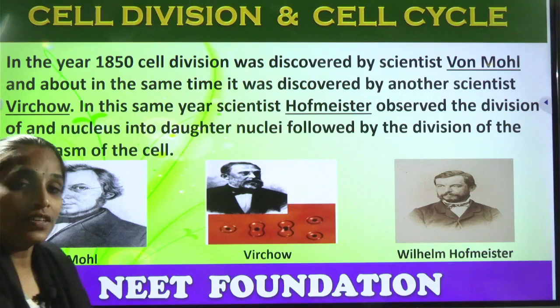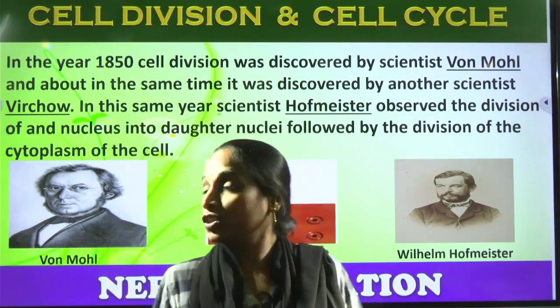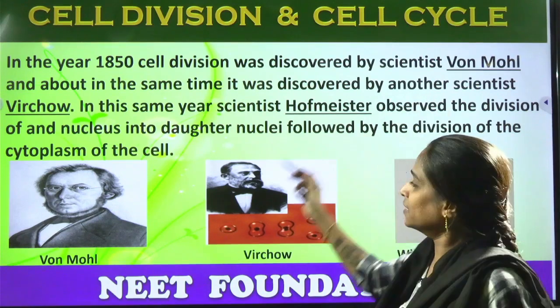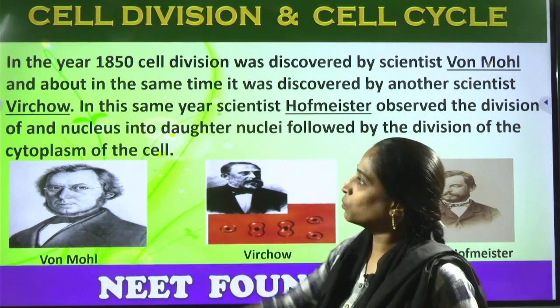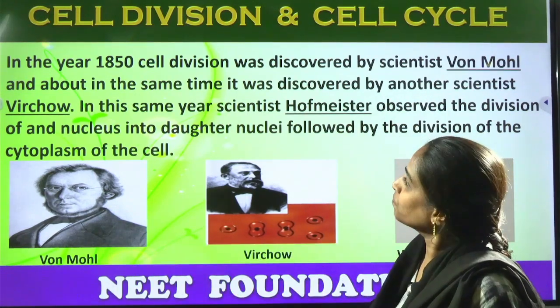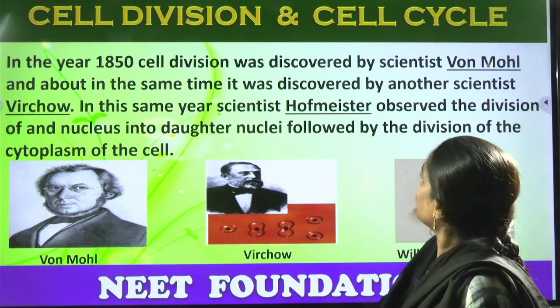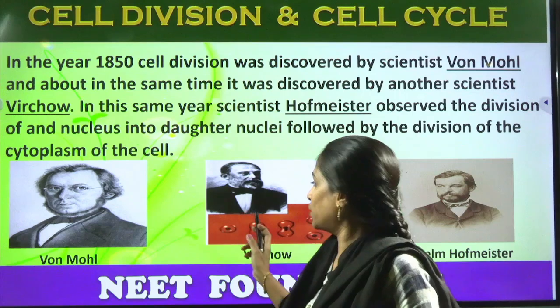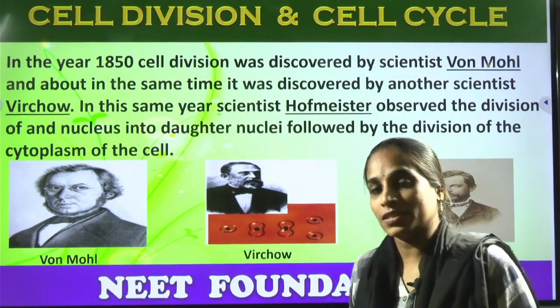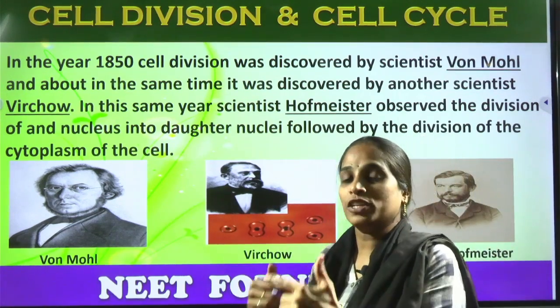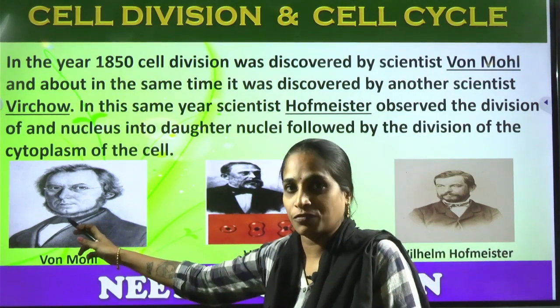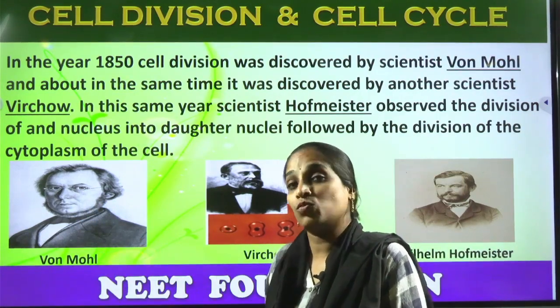So who discovered cell division? In the year 1850, cell division was discovered by the scientist von Mohl. At the same time there was another scientist, Virchow, who told that pre-existing cells are responsible for the formation of new cells. The first observation of cell division was by von Mohl.